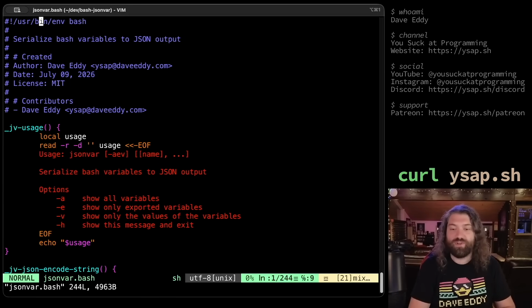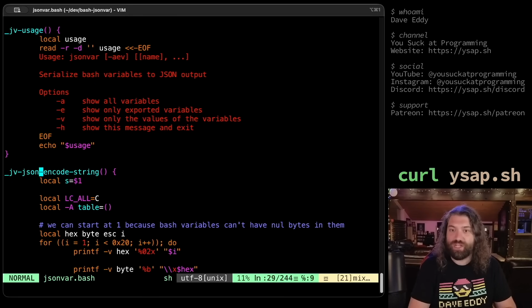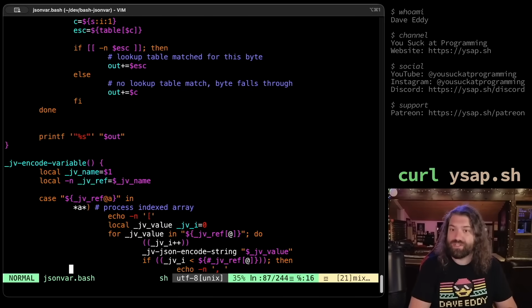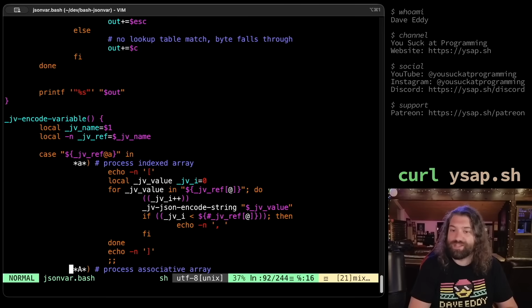So again, if you haven't watched the first video, you're probably going to be confused by this code, but there is this nice little thing. We have a JSON encode string. So this is our function to encode strings. That's super useful. We need to not call this if they're integers, because formatting an integer is super easy. We just print it, basically. We don't have to do any weird formatting. Bash is already storing it as a valid number. At least we're going to make that assumption about Bash, the language.